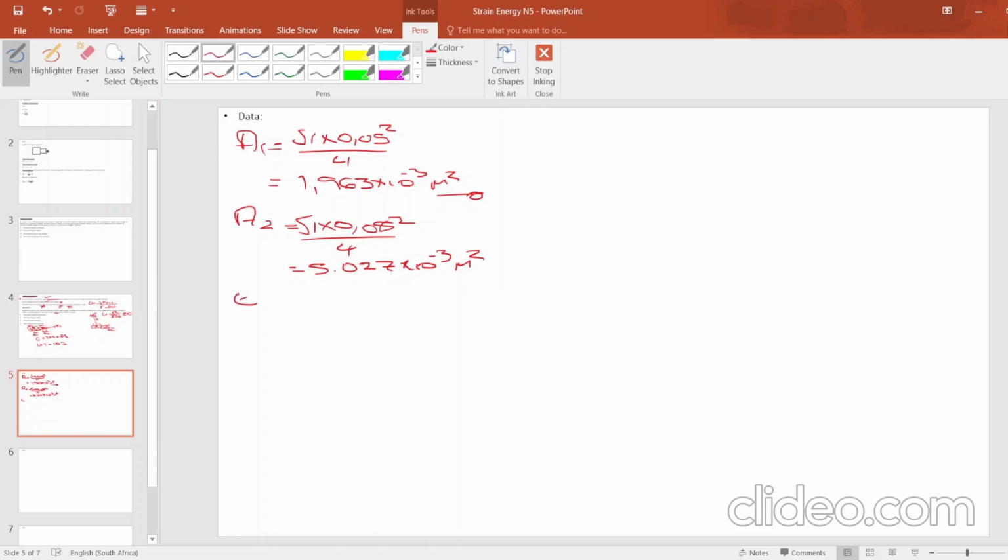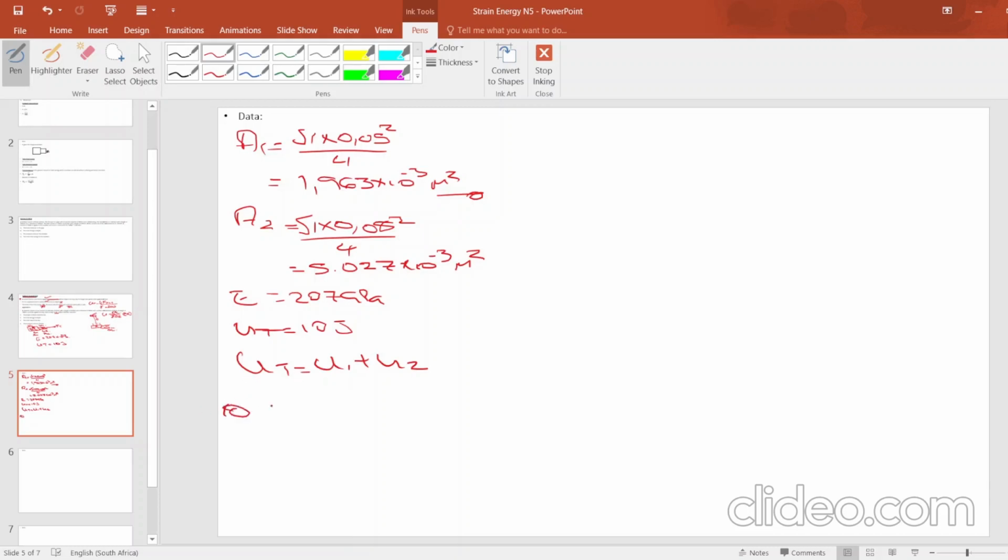Then we are having E. E is given as 207 gigapascal. Please don't forget that. UT is given as 10 joules. Then they want us to calculate the L. In calculating the L, it will be UT equals U1 plus U2, because we are given everything that has to do with strain energy. If we were given the total change in length, we would use the formula of total change in length.